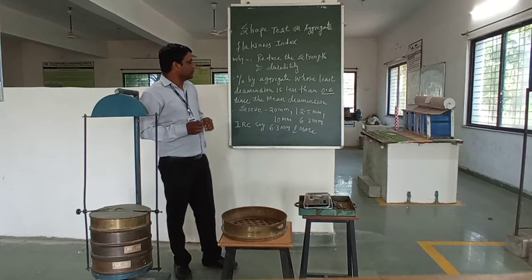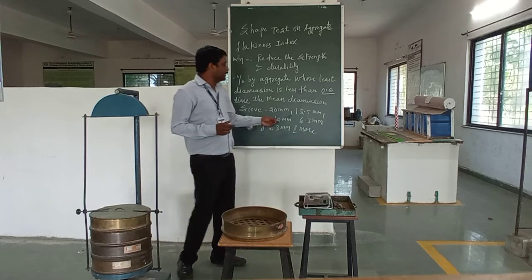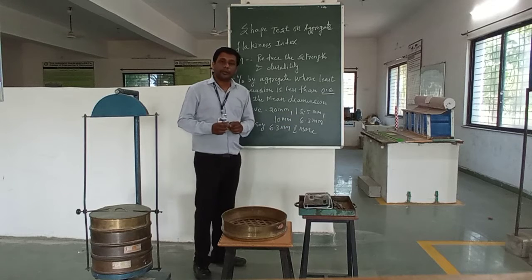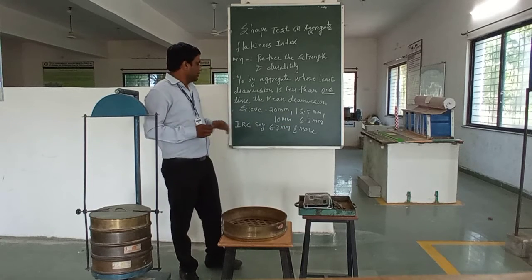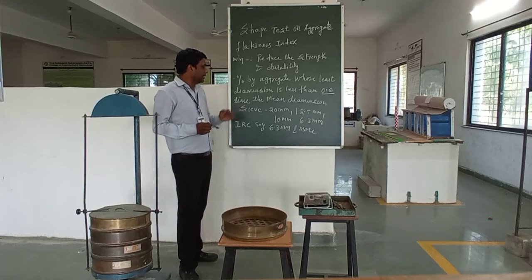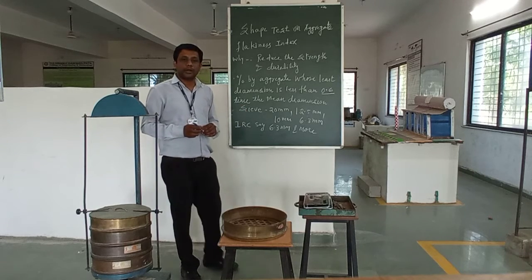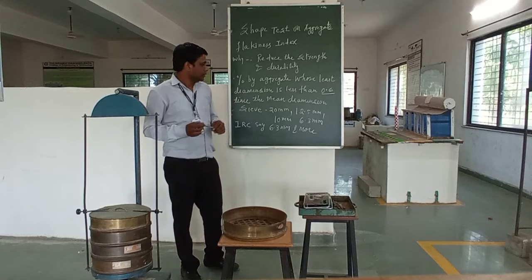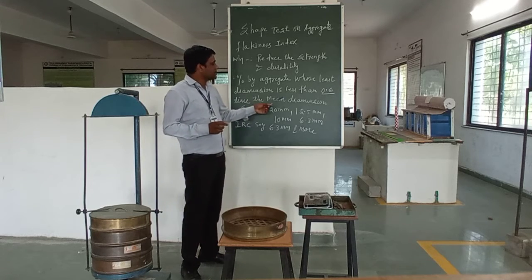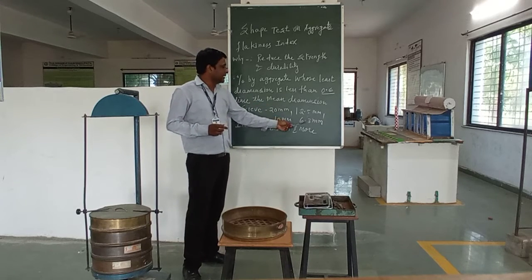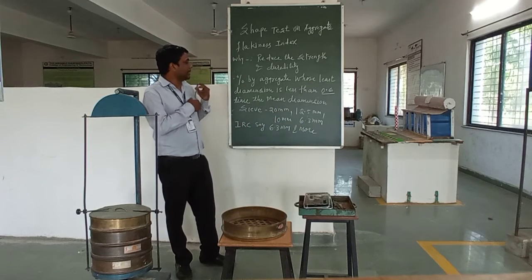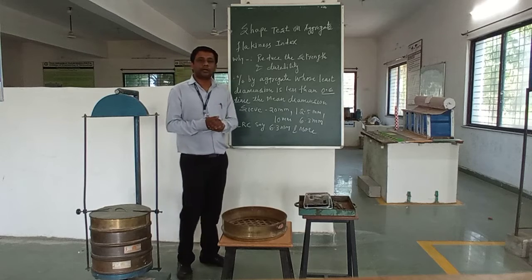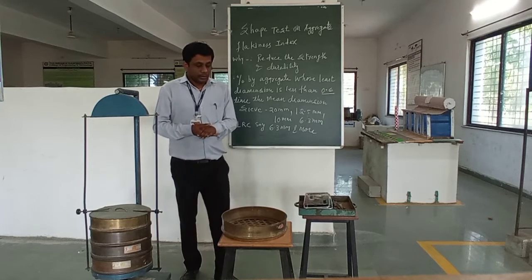Why should we take 6.3 mm? Because as per the IRC recommendation, we should take the material which is above the 6.3 mm sieve, so the lowest sieve here we consider is 6.3 mm. So this is our first apparatus required for today's practical.